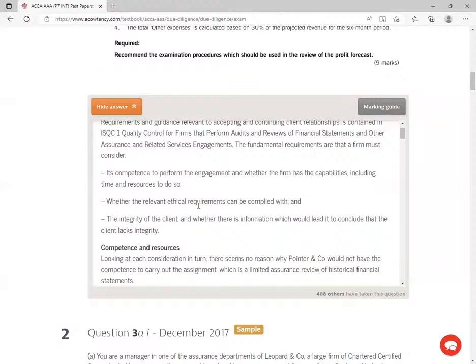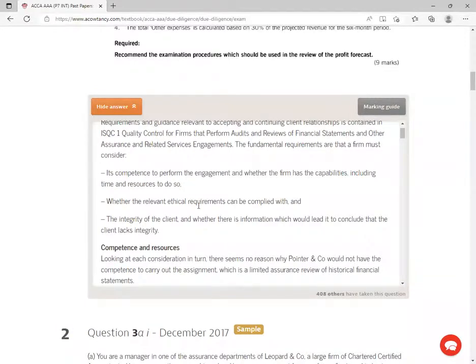Number 1, am I competent enough as an auditor to engage in this particular exercise that this gentleman wants me to look at? That's very important. Are there ethical requirements in this case which must be complied with? Yes. 10% fees, and you want me to take up another job, right? So I may easily exceed the 15%. And here you are intimidating me, right? So there are ethical issues involving this particular assignment. And then lastly, the integrity of the client.